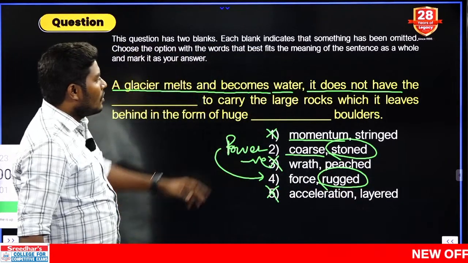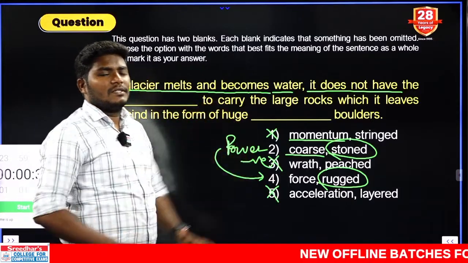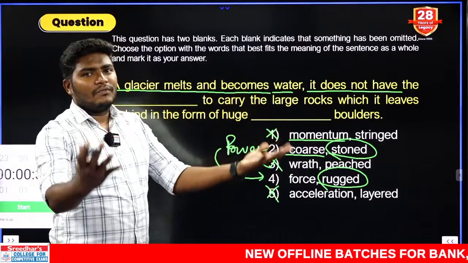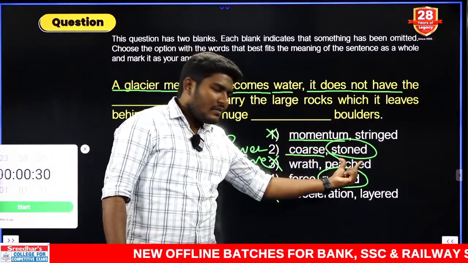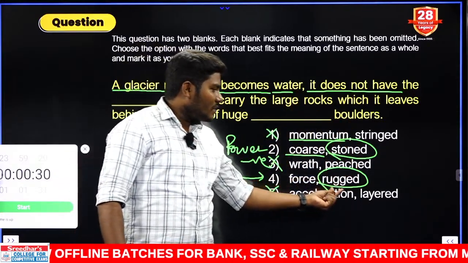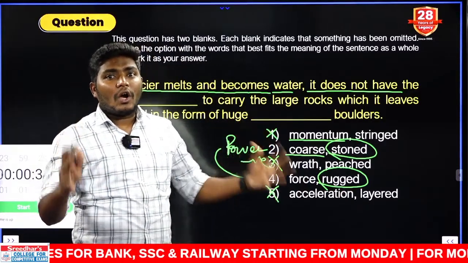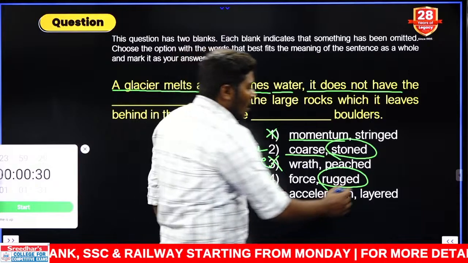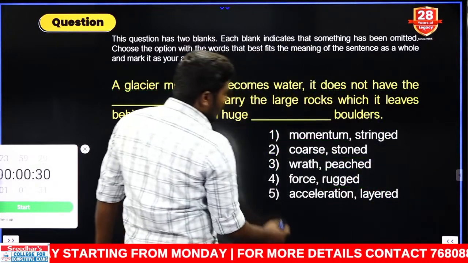Let us continue. Which it leaves behind in the form of huge dash boulders. Boulders are nothing but huge stones. We cannot use stoned boulders, because boulders itself has the same meaning as stone. Stones are nothing but boulders. What is the next one here? Rugged. Rugged is nothing but something very hard and rocky. Rugged is also an adjective which can be used with boulders. So the answer should be only the 4th one.